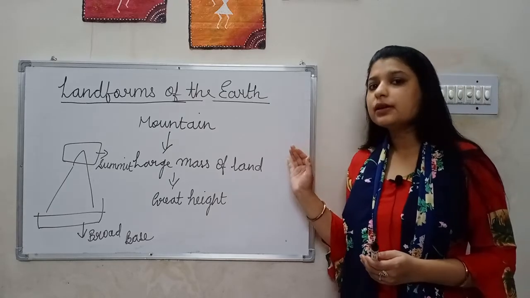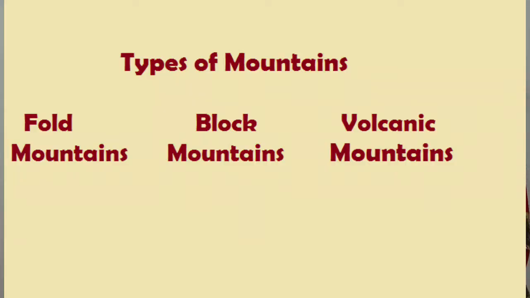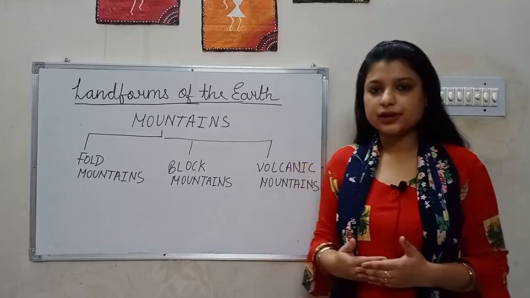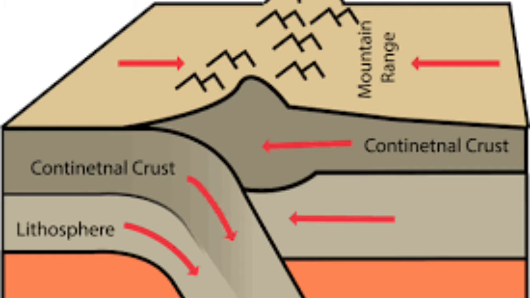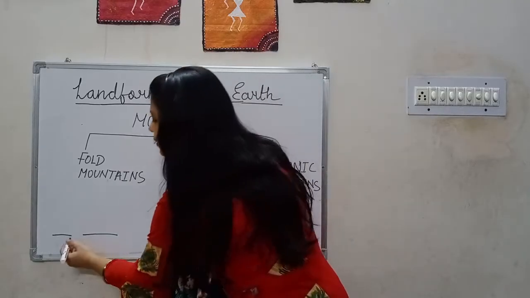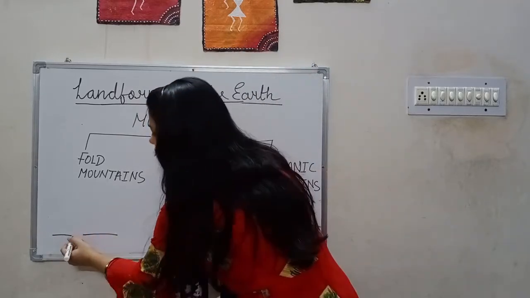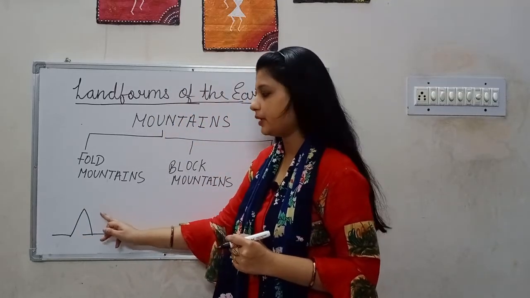Now we will see different types of mountains. There are three main types of mountains, which are fold mountains, block mountains and volcanic mountains. This classification is based on the features like slope, elevation, relief features, etc. If I talk about fold mountains, if two tectonic plates collide and a pressure is exerted between both of them, resulting into a fold or a buckle, and this fold is said to be a fold mountain.